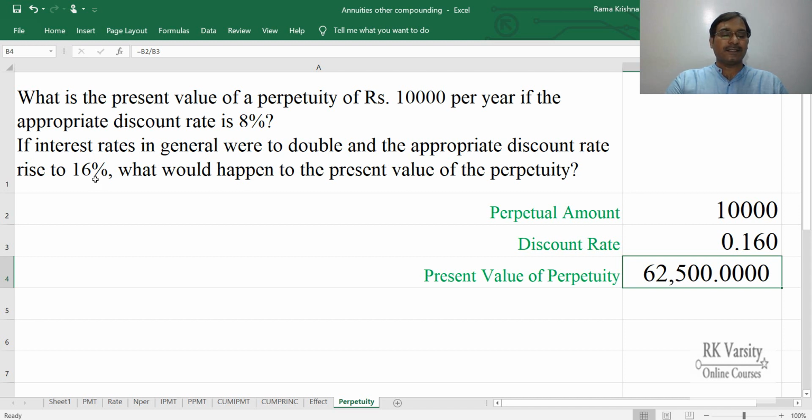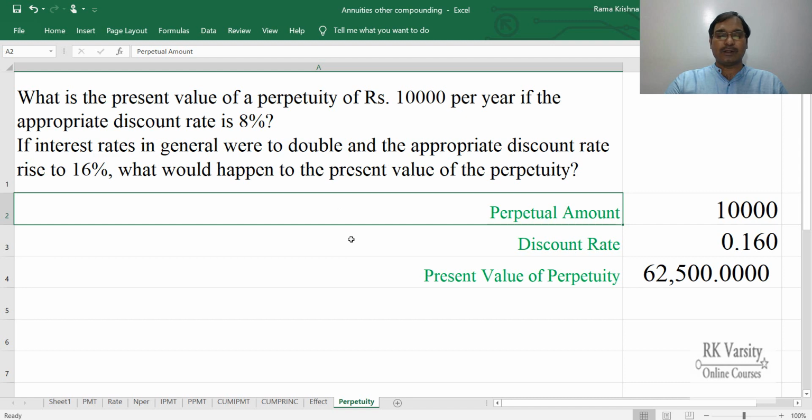Now the higher the discount rate, the lower will be the present value of your perpetuity, and the lower the discount rate, the higher will be the present value of a perpetuity. This is how you can calculate the present value of a perpetuity.